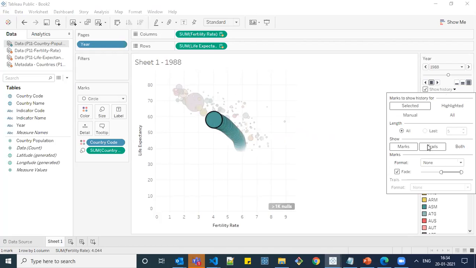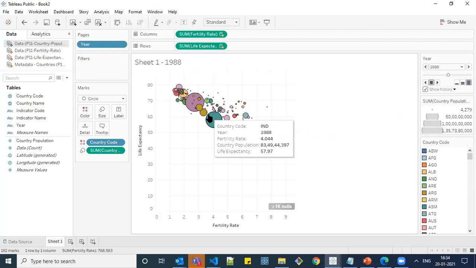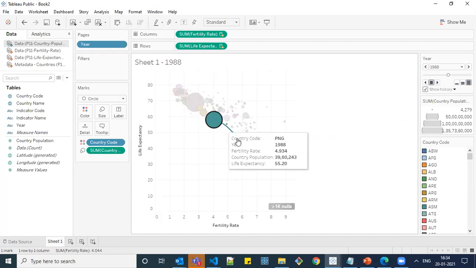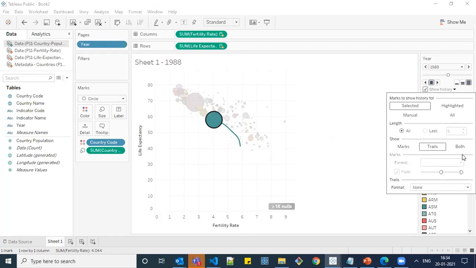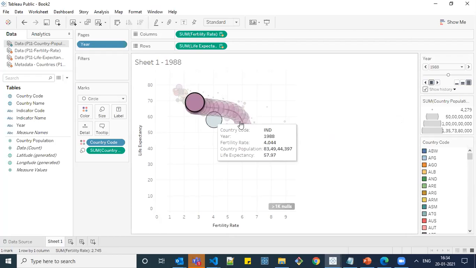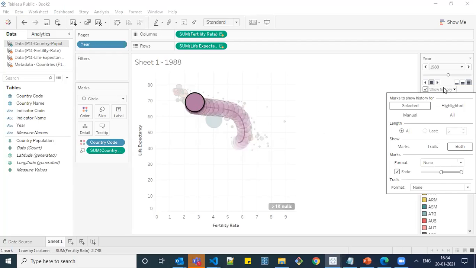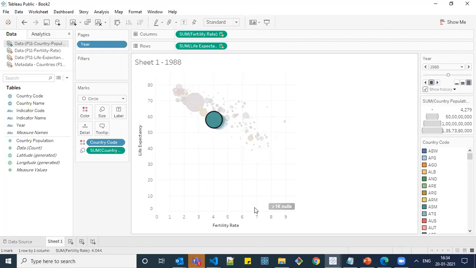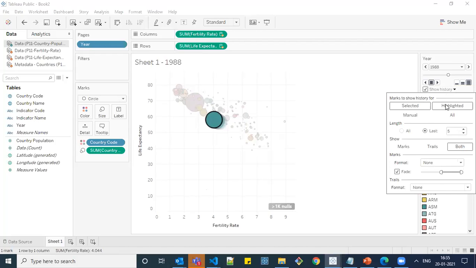And if I change it to trails, you can see that you will be getting a line alone, not the marks. And if you give it as both, you will get both marks and trails. And similarly, if you give it over last 5 values, and if you select a value, you could see only the history for last 5. And similarly, you have highlighted, manual and all, you can work around it and explore it.